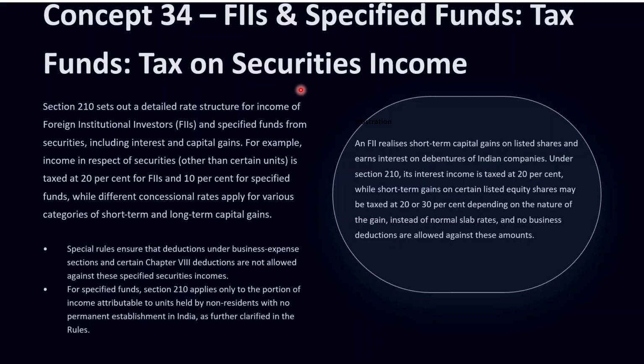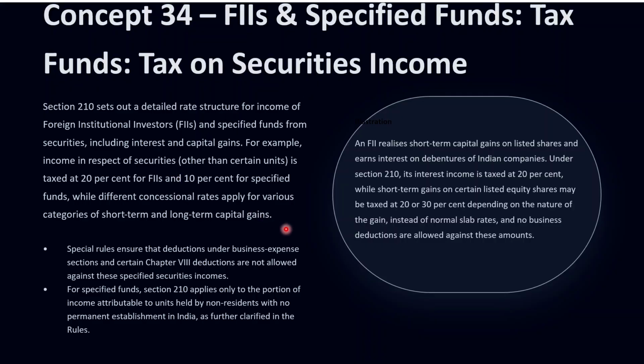So section 210 provides that income of FIIs and specified funds from securities is taxed at fixed rates, different from the normal business taxation rates.